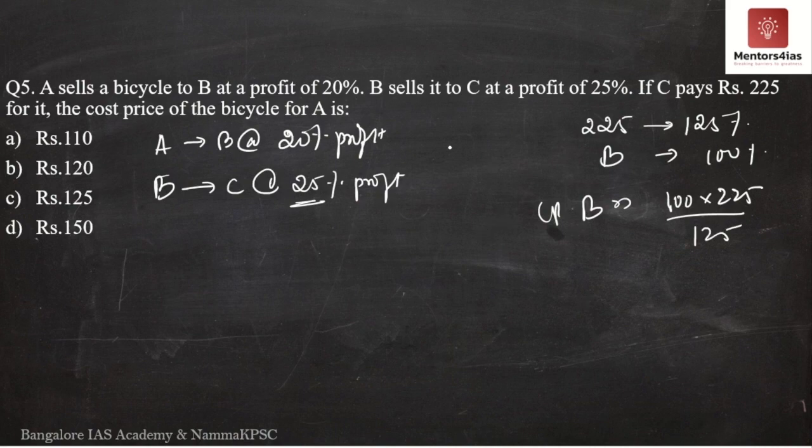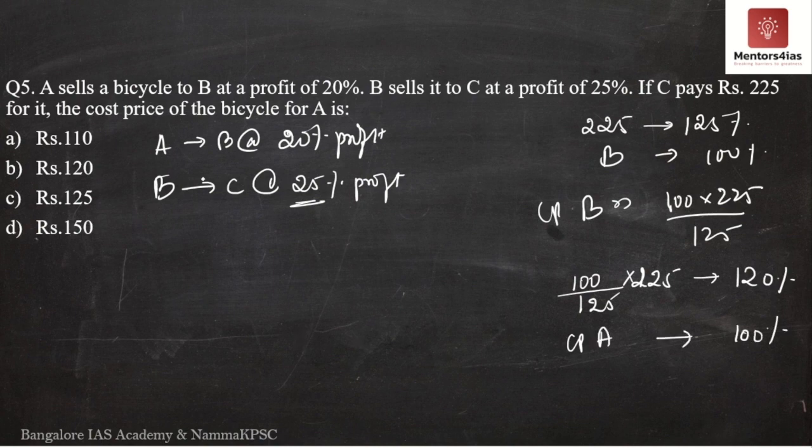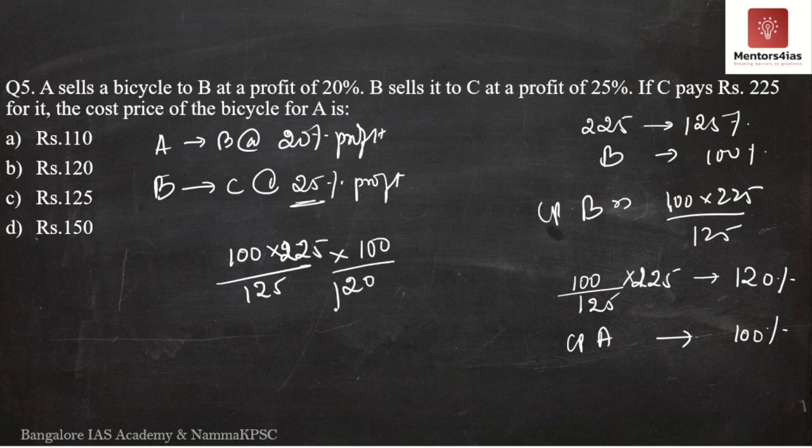Now the question also says that A had sold it to B at 20% profit, meaning the cost price of B is the selling price of A. The cost price of B is the selling price of A at a profit of 20%. So this is 120%. Then what is the cost price of A, which is equal to 100%? So what do we get once again cross multiplying? We get 100 into 225 divided by 125, into 100 divided by 120.